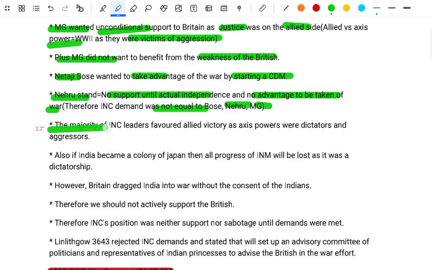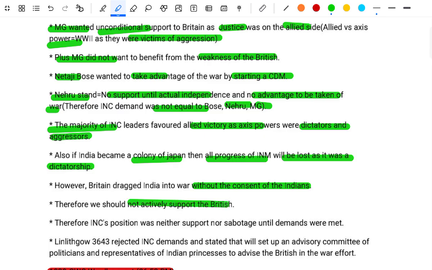The majority of the INC leaders favored an Allied victory, as the Axis powers were dictators and aggressors. Also, if India became a colony, all progress of the Indian National Movement would be lost, as it was a dictatorship. However, the British dragged India into war without any consent of the Indians. Therefore, they should not be actively supported. The INC position was neither to support nor to oppose until the demands were met.